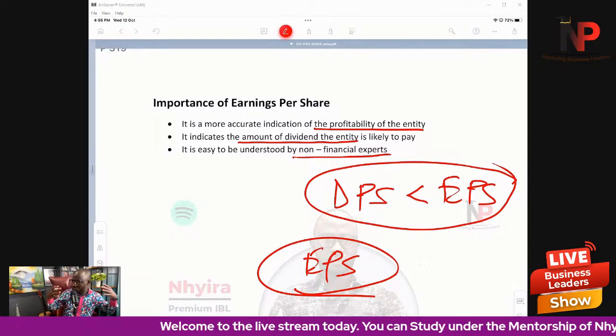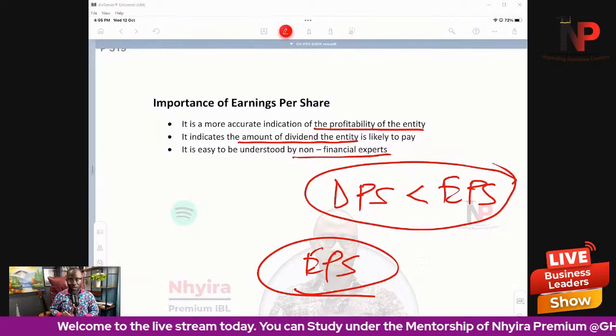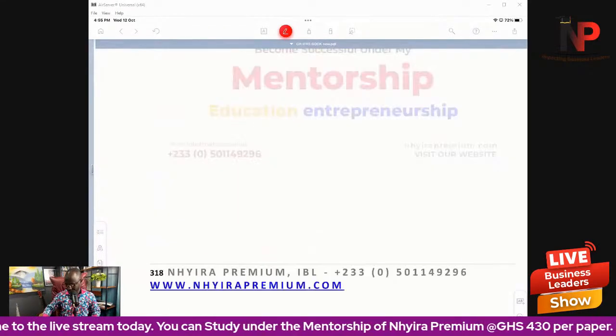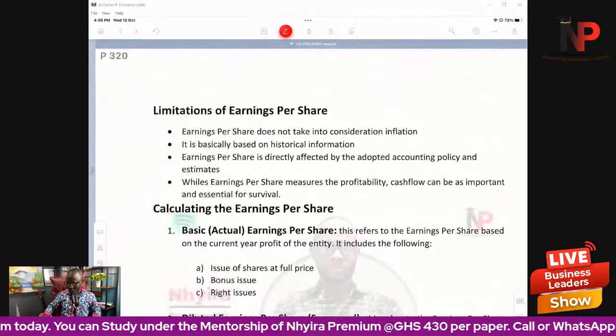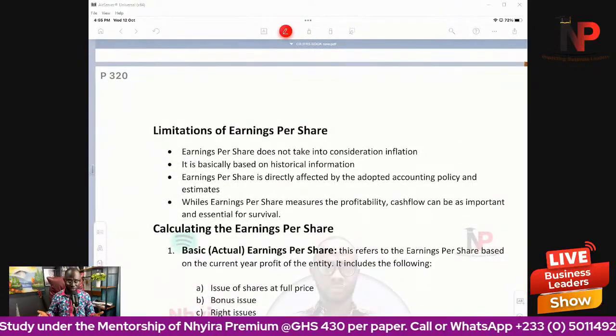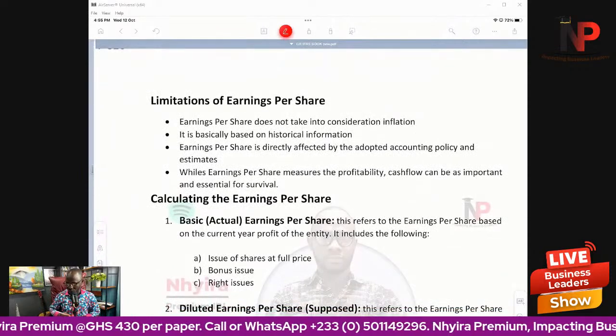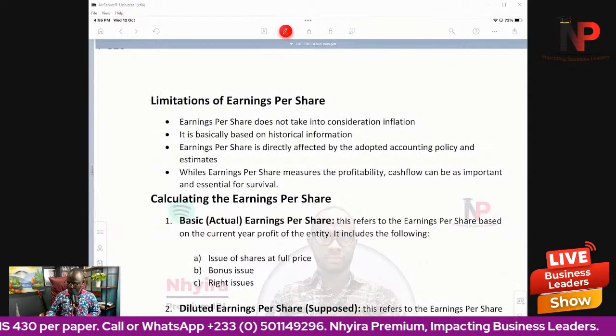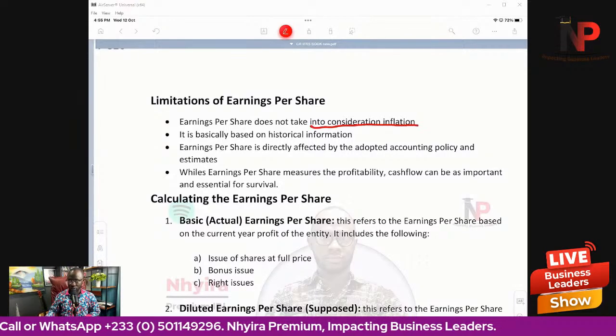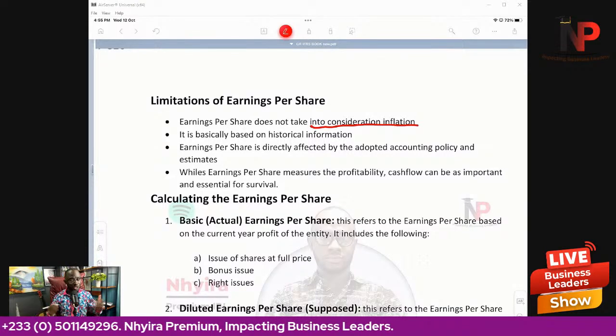So that is what we mean by the importance of earnings per share. But as good as it is, it has some limitations. Number one, it does not take into consideration inflation. It doesn't consider inflation.